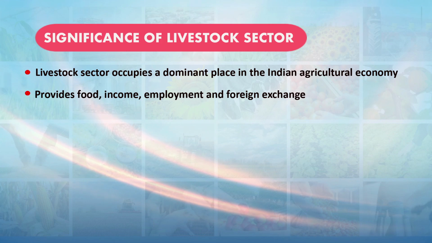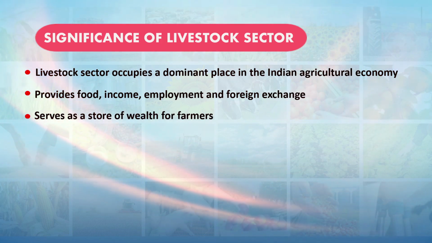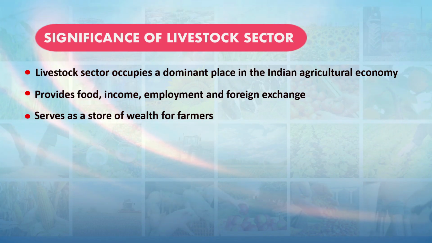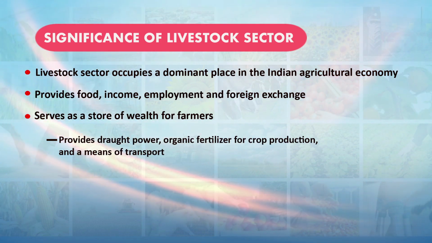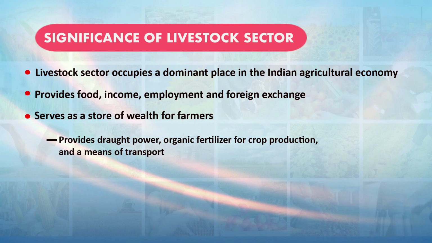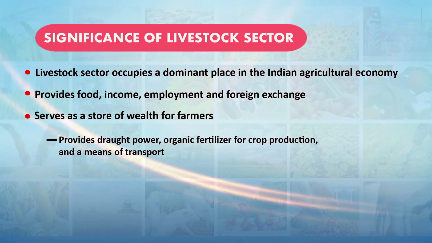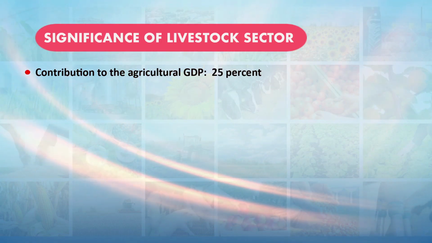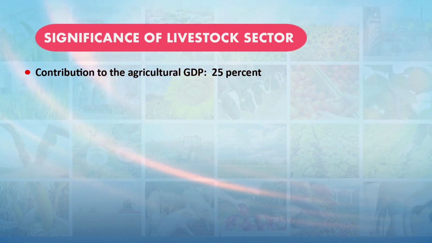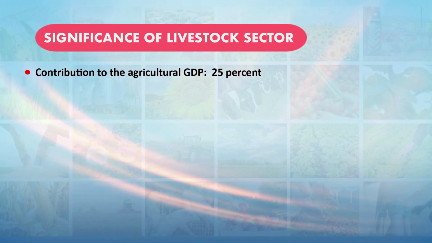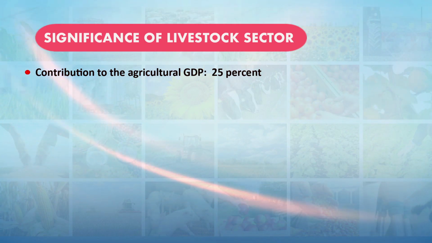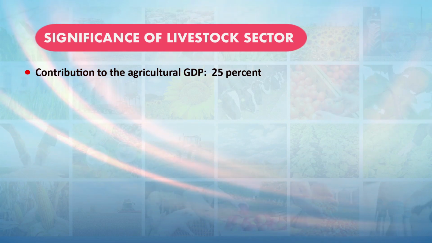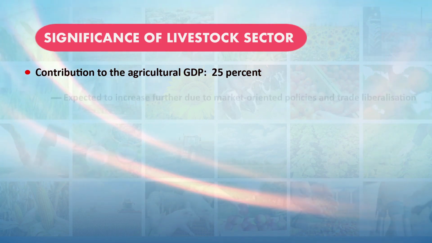This livestock subsector is called a store of wealth for the farmers, because it provides many things to them. It provides draught power, it provides organic fertilizer for crop production, and it also provides a means of transport. So this sector is called the wealth of the farmers, and it contributes almost 25% of the total agricultural GDP. And this contribution from the livestock sector is going to increase.